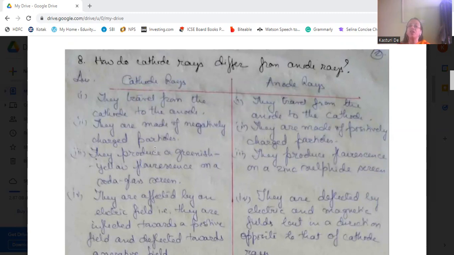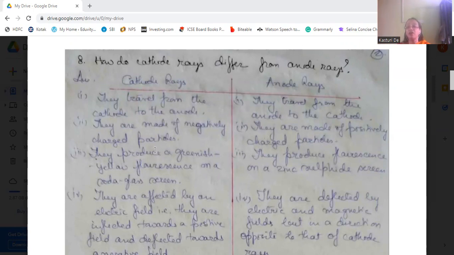Cathode rays produce a greenish yellow fluorescence on a soda glass screen, and anode rays produce a fluorescence on a zinc sulfide screen.